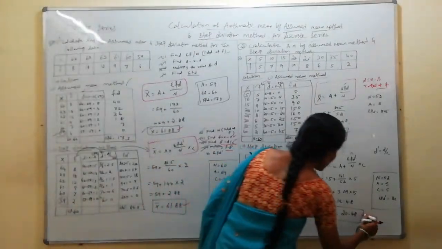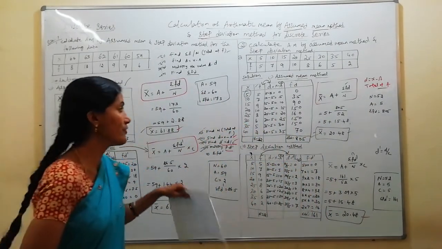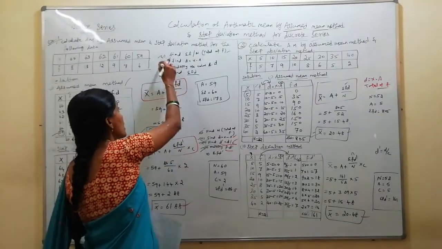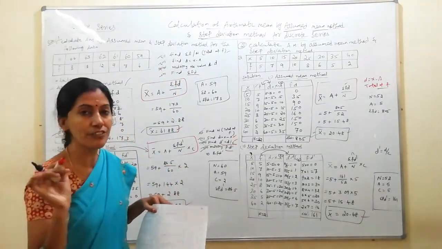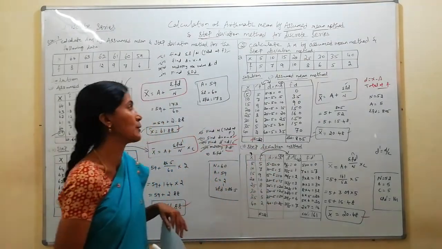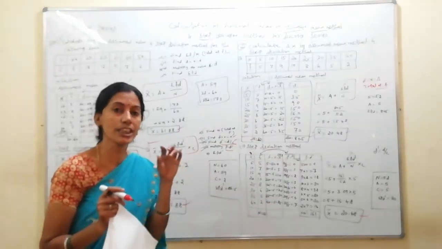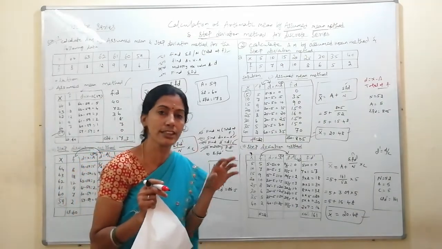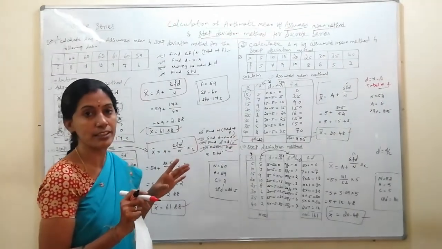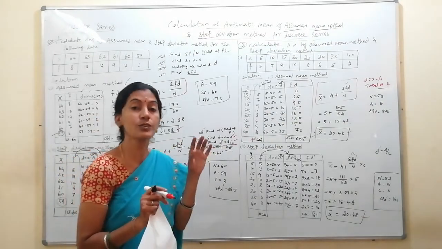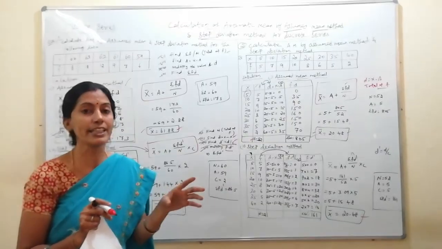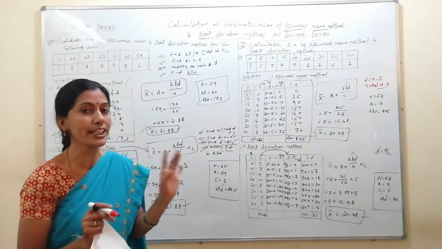Okay. So if you are thorough with the formula and procedure, you will do it. Whenever a question is given, first remember the formula, and next remember the procedure of what to find first. Whenever frequency is given, we should find the frequency total, which is considered as n. And read the question clearly, whether they are asking you to solve the sum by the direct method, assumed mean method or step deviation method. Mostly they will ask you to solve by the direct method, or if they do not mention any method, directly do it with the direct method. That is enough, you will get full marks.